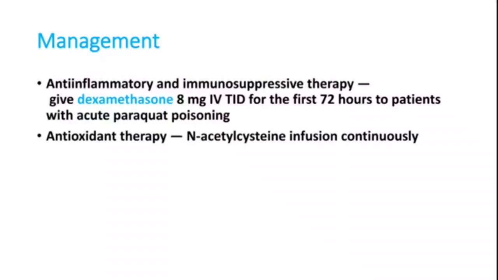Some doctors prefer to give cyclophosphamide. All these drugs, whether it is dexamethasone or cyclophosphamide, are given to prevent lung fibrosis. So lung fibrosis can be prevented by dexamethasone or cyclophosphamide. Another antioxidant therapy is N-acetylcysteine infusion. So N-acetylcysteine is an antioxidant. It can be used in liver injury. It can be used in renal injury.